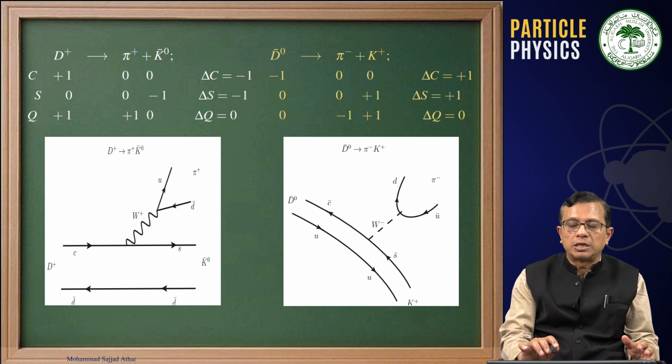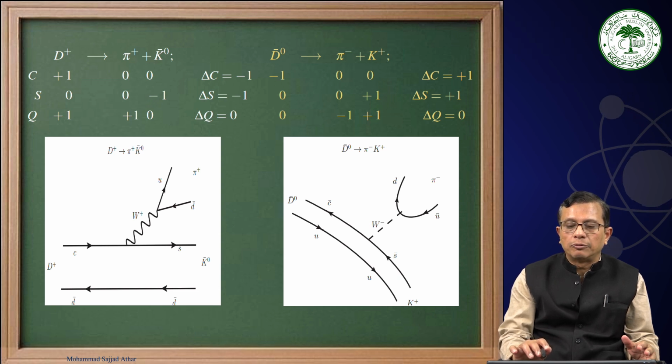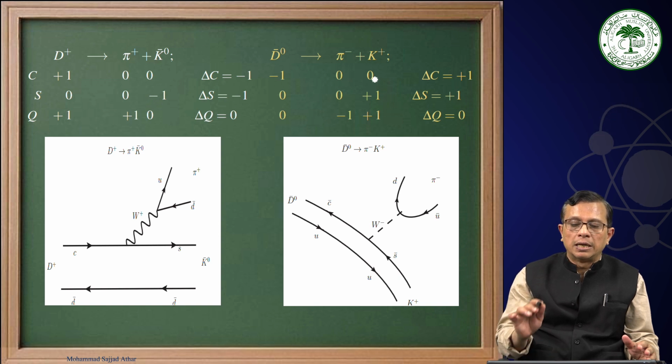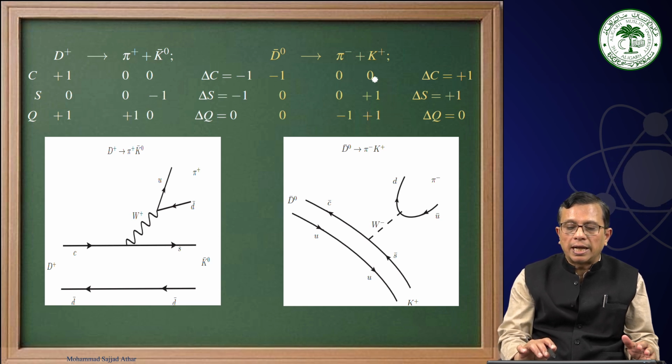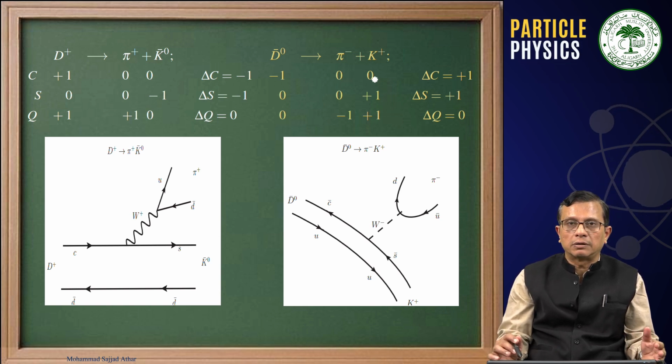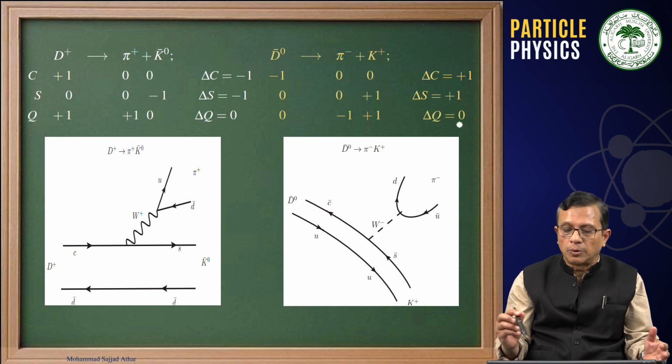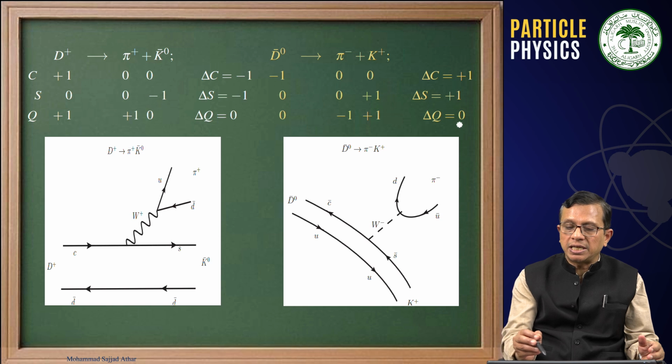Similarly, if we talk about D0 bar getting converted into pi minus and K plus, now D0 bar has the charmness quantum number minus 1, pi minus has charmness 0, K plus has charmness 0, while the strangeness quantum number for K plus is plus 1, for the other two those are 0, and then we have to conserve the total charge, delta Q is 0. Therefore, what is happening? You have an anti-charm quark here in this case, c bar u.